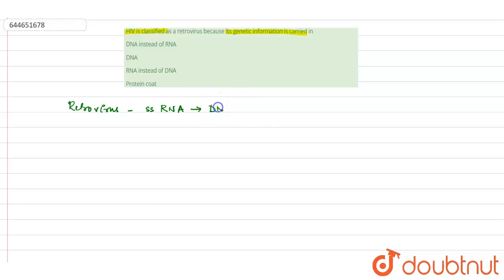It is a single-stranded RNA with a DNA intermediate, and it is also an obligate parasite.